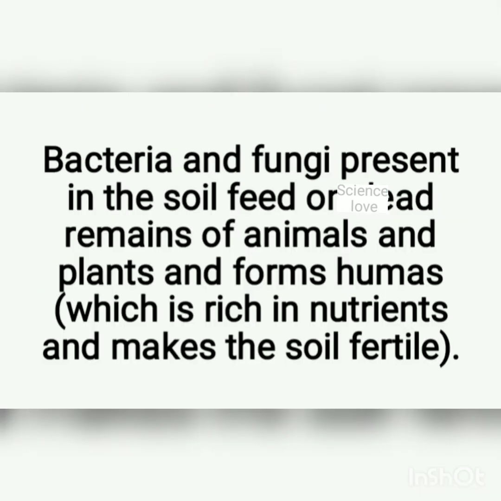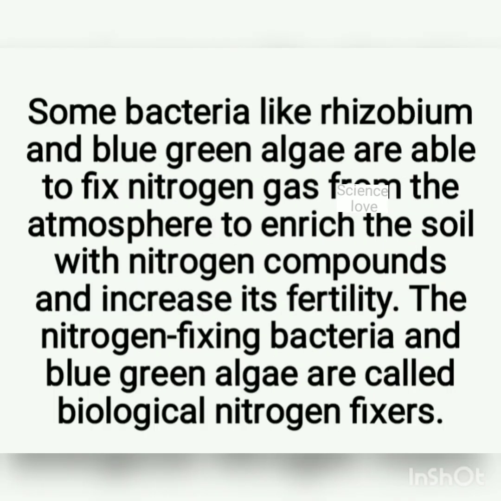Bacteria and fungi present in the soil feed on dead remains of animals and plants and form humus. Humus is a nutrient layer made up of organic materials which increases the fertility of soil. This humus is rich in nutrients and makes the soil more fertile. Also, some bacteria like rhizobium and blue-green algae are able to fix nitrogen gas from the atmosphere to enrich the soil with nitrogenous compounds and increase its fertility. The nitrogen fixing bacteria and blue-green algae are known as biological nitrogen fixers, as they are doing this.